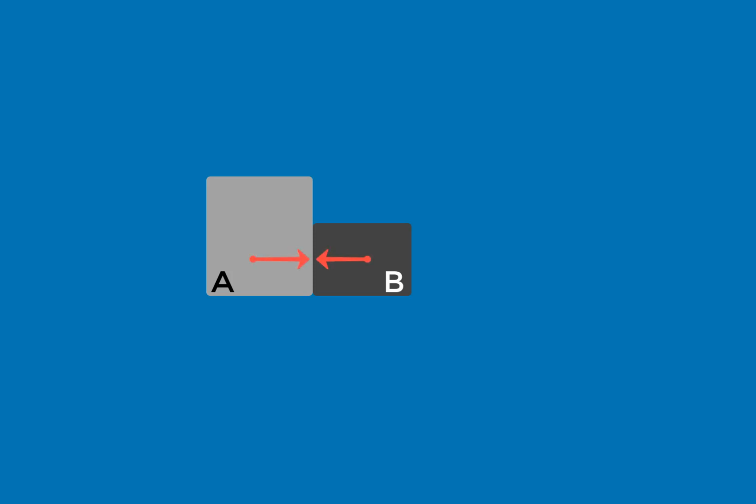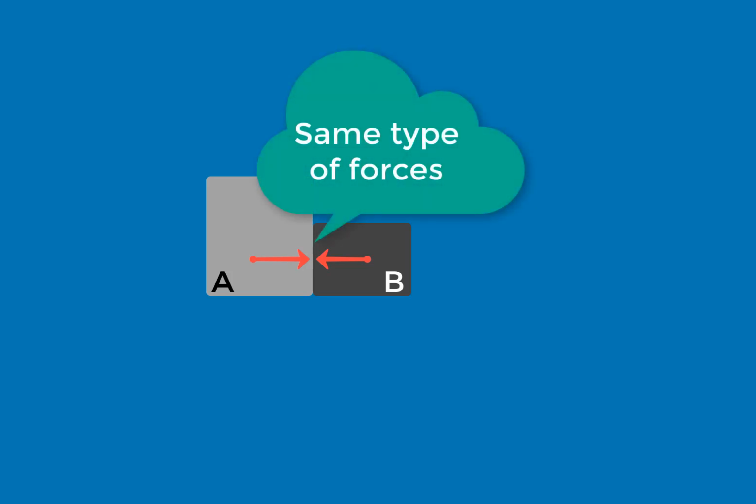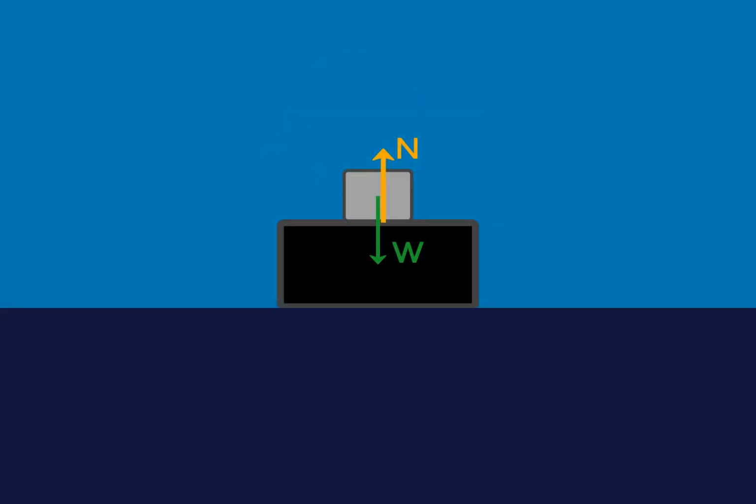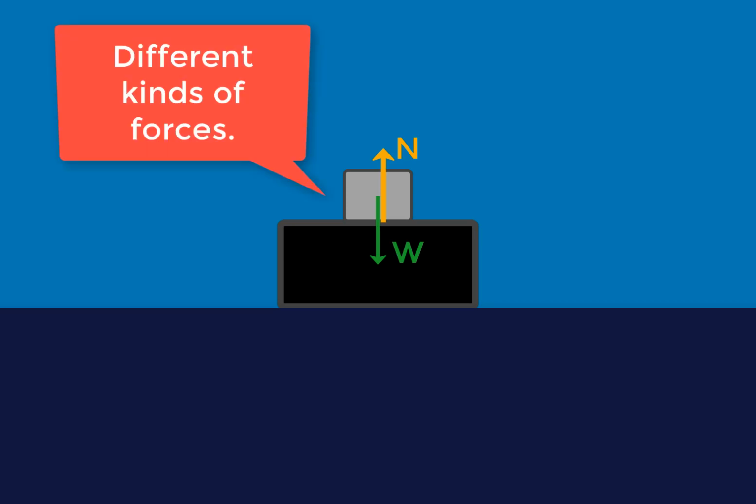And what's more, these simultaneous forces, these are what make the third law pair. They are of the same type. That means in our block on table example, weight and normal reaction simply cannot be the third law pair because they are different types of forces, first of all. Secondly, they are acting on the same body. Whereas according to the third law, the two forces that you're talking about, the equal and opposite forces, are acting on two interacting bodies.